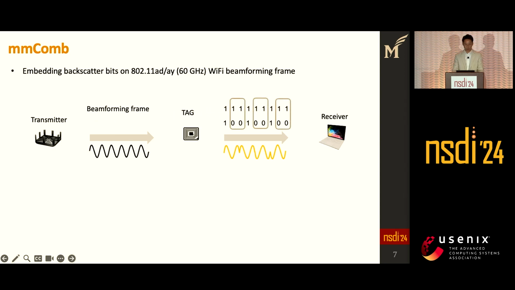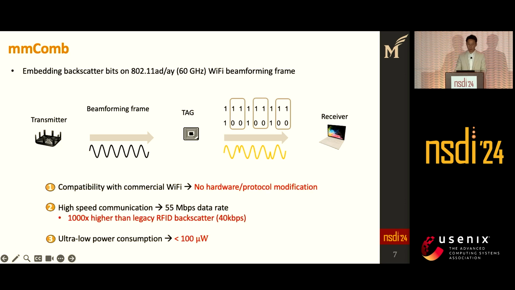The receiver can extract the tag bit by comparing the received bits with the originally transmitted bits. By doing so, our system can be compatible with commercial Wi-Fi devices. Therefore, we don't need any hardware or protocol modification. mmComb enables 55 Mbps high-speed IoT communication with low power consumption that consumes less than 100 microwatt.